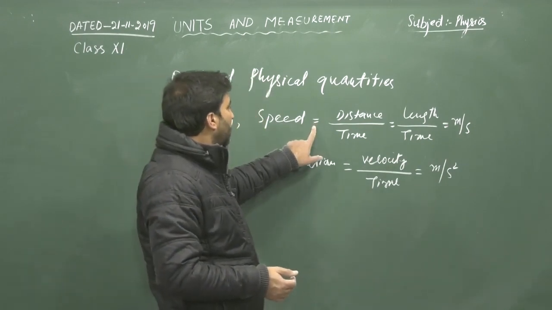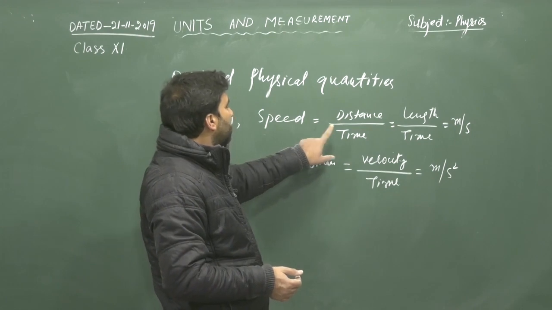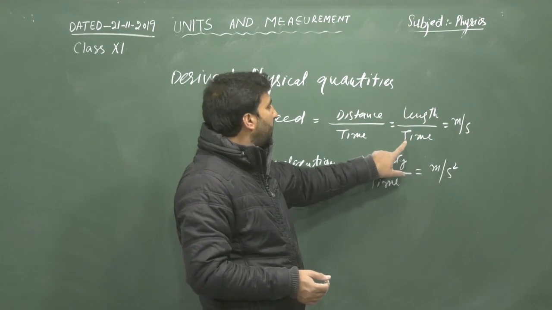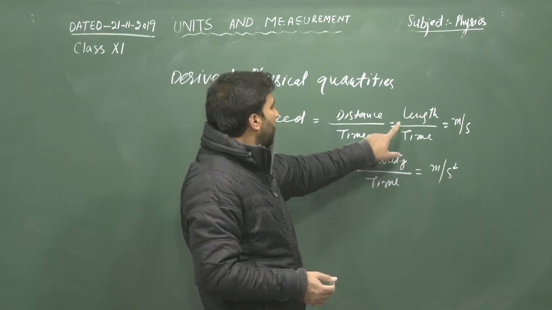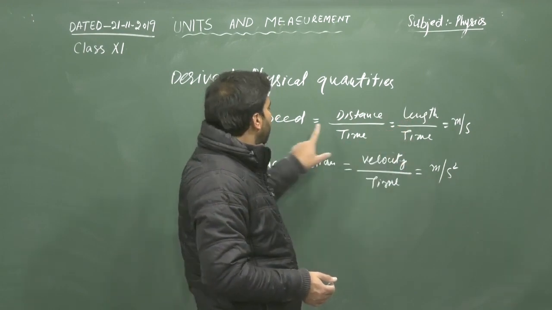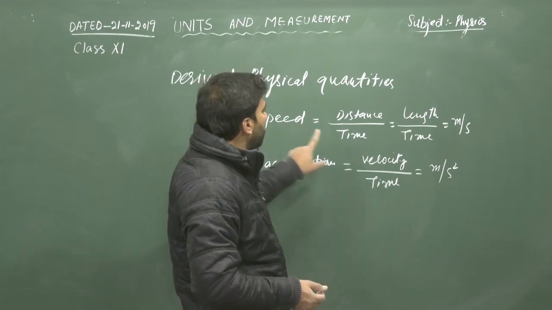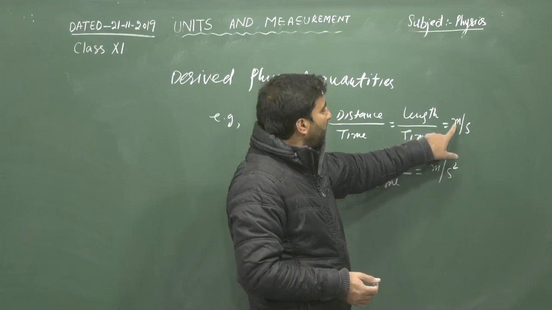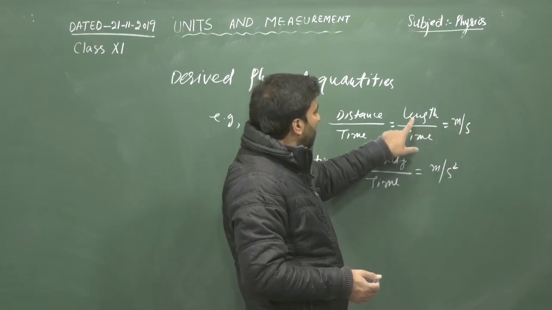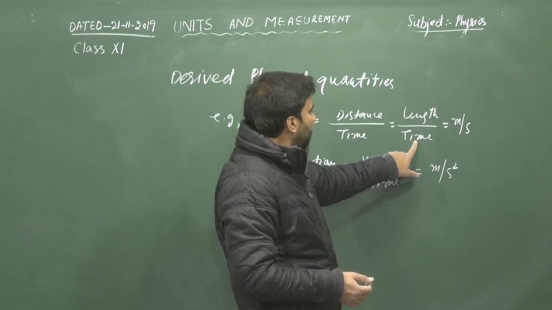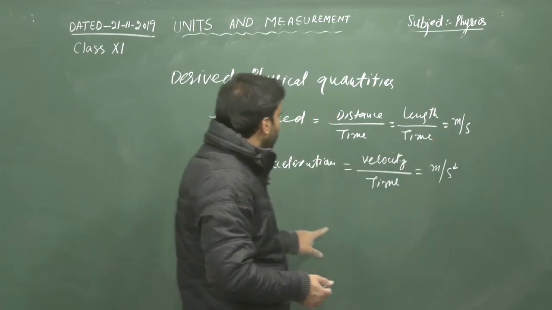Speed is derived as distance upon time. You know, distance is length and time is the same. So we can have length by time, and we get speed. Speed is a derived physical quantity, and its unit is meter per second. That means the unit of length is meter, and the unit of time is second.